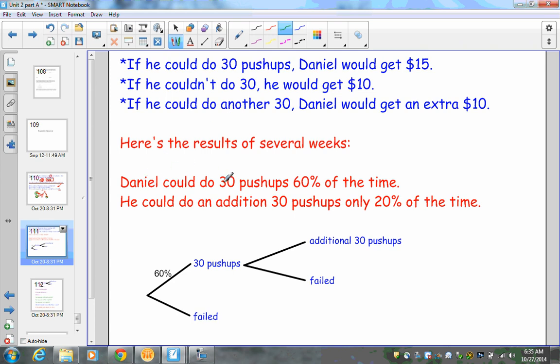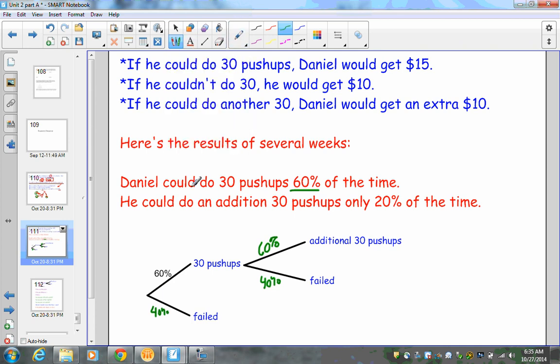Here's the results. Daniel could do the push-ups 60% of the time. Okay, going back to what we know as we're filling in our chart here, he can do push-ups 60% of the time, which means he has a 40% chance of failing. Now it's the same concept over here. This 60% will also be applied over here because once again, he has a 60% pass rate. So if this is 60, this will be 40 as well. Now let's understand what all this means in our chart.